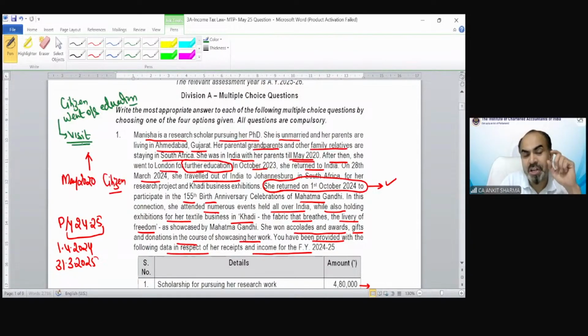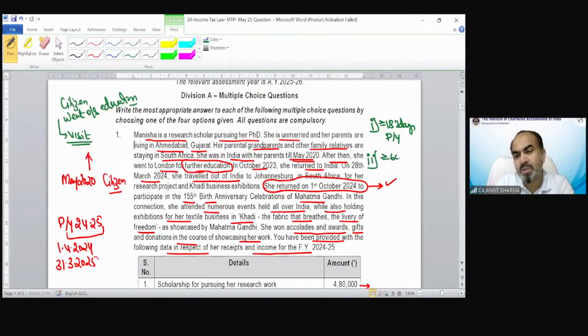Because she does not fall in the exception part, to find out her residential status we have to check both basic conditions. The first is more than or equal to 182 days in India in the previous year. In short, I'm writing these conditions. You must be aware of all these conditions already.